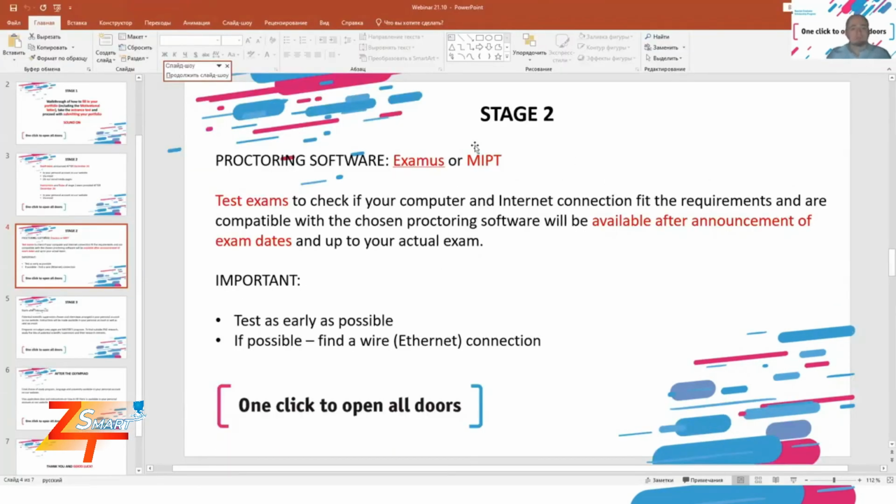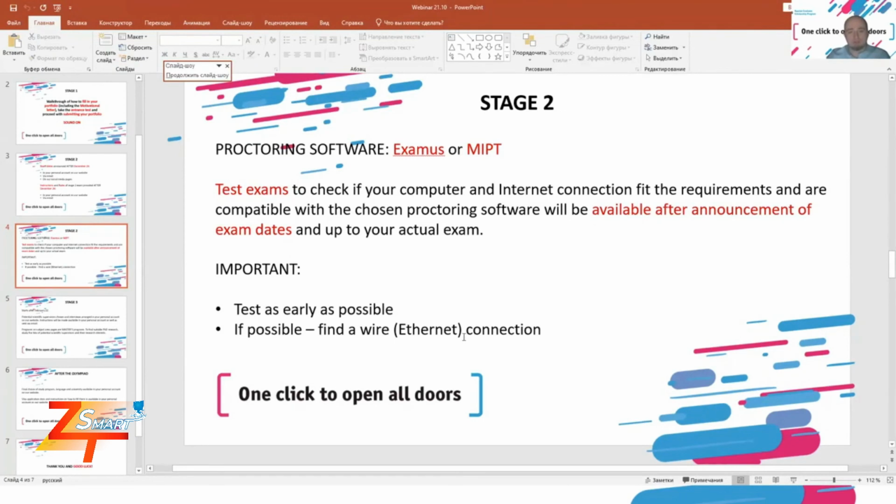So here, test as early as possible and find Ethernet connection.